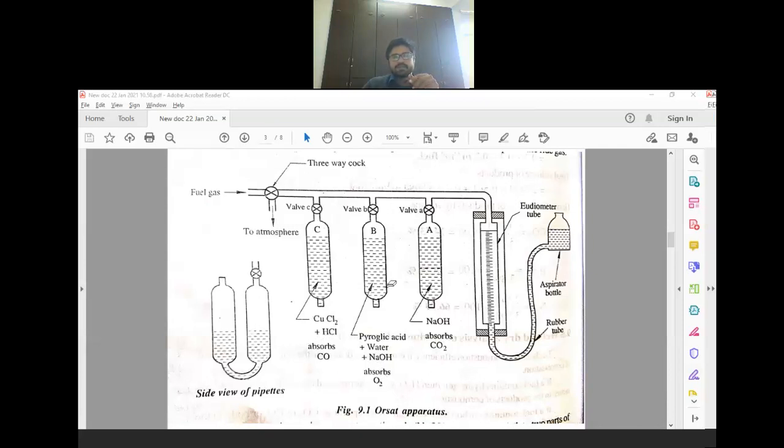So by measuring how much CO2 is absorbed, how much O2 is absorbed, how much CO is absorbed, we can analyze the flue gas, that is, the percentage of CO2 present inside the flue gas, and the quantity of O2 and CO. So this is basically one of the methods. It is known as the Orsat apparatus. So I hope you have understood this Orsat apparatus.